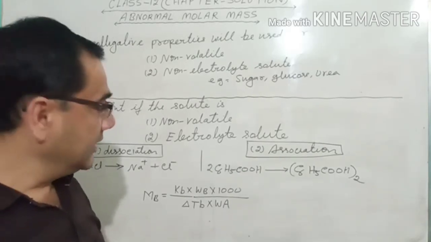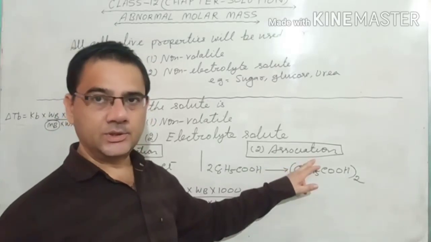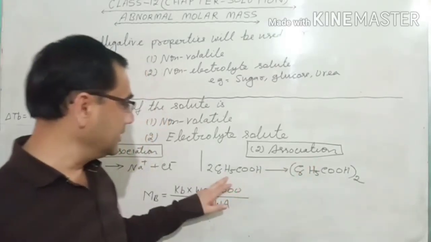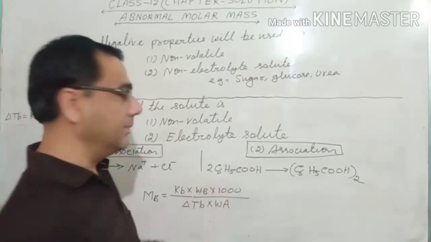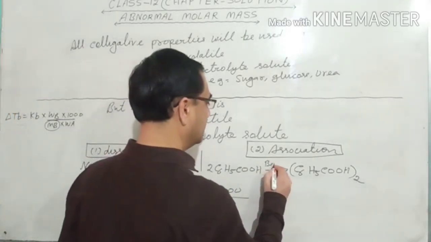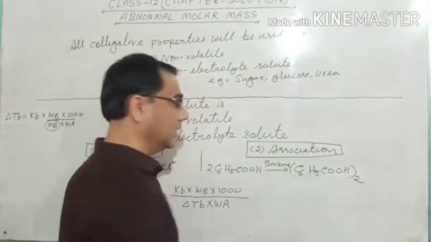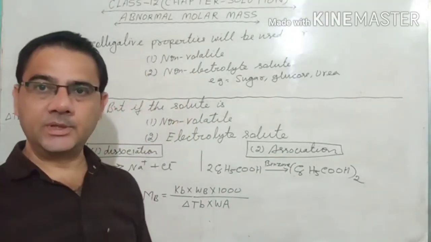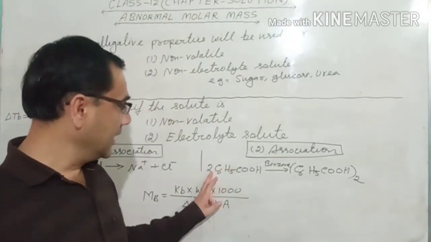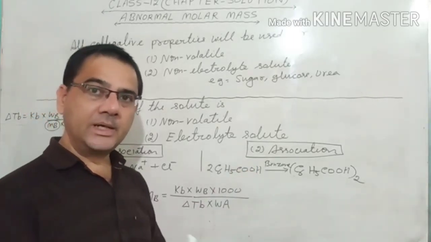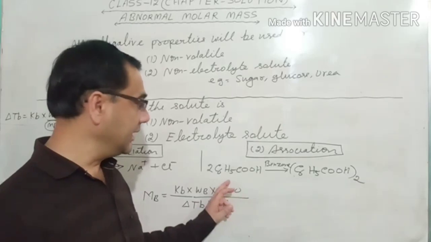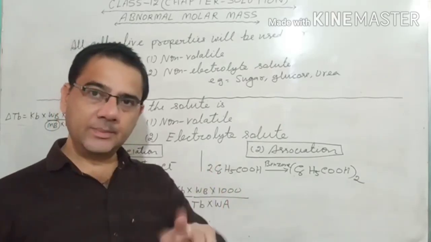So in the same way, there is another case, association. The case of association is benzoic acid. When the benzoic acid is dissolved in the benzene, its association takes place. In association, what happens? Two particles of benzoic acid combine and form a dimer, and when they form the dimer, the two particles make one particle.